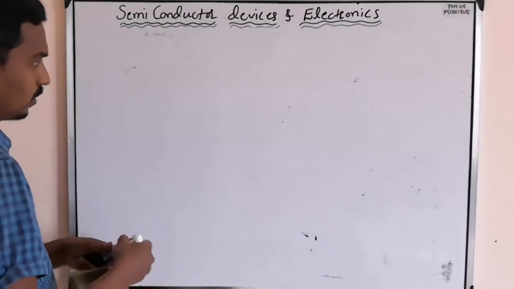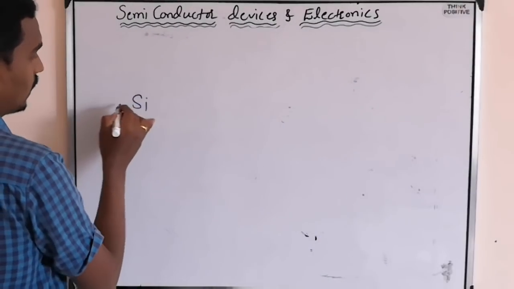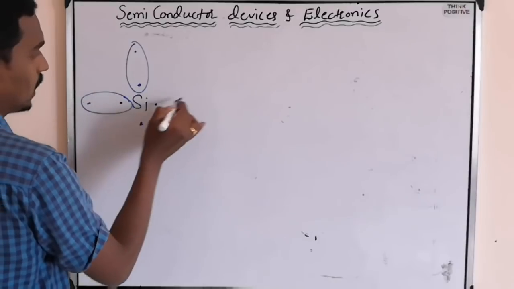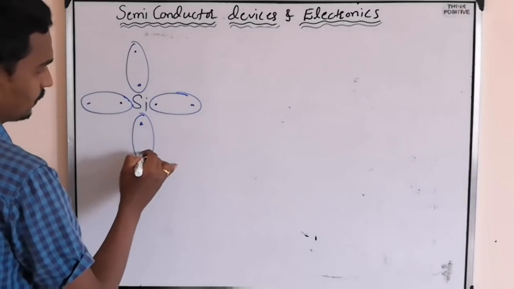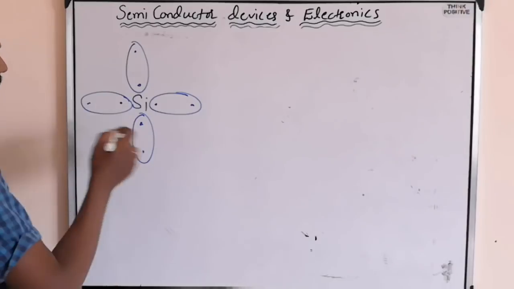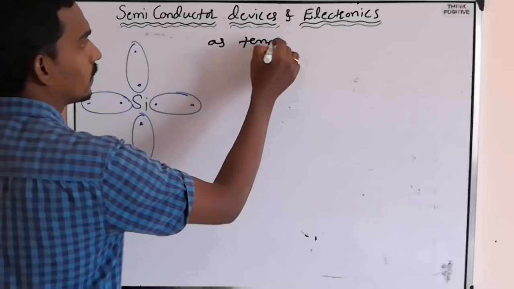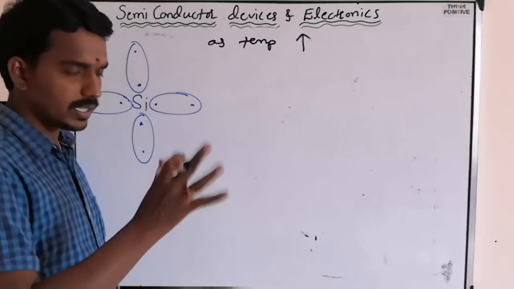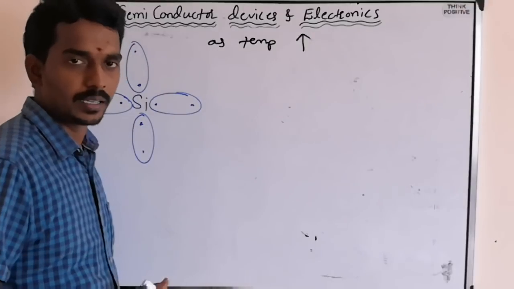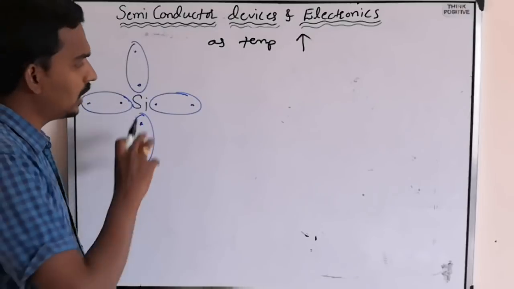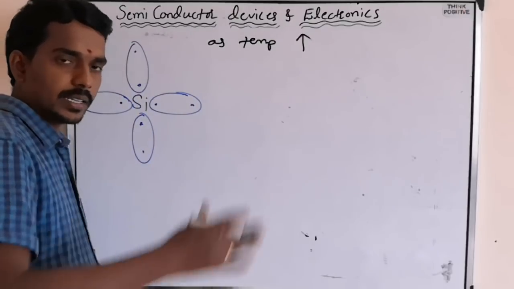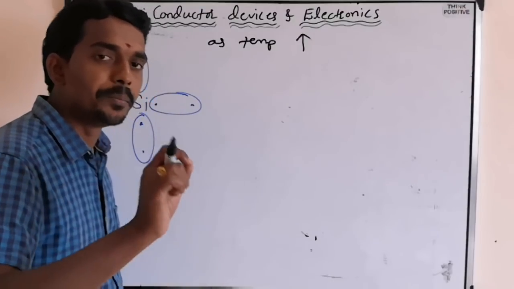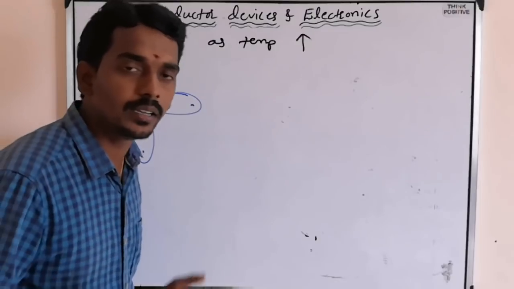See here. When you consider one silicon, it has 4 electrons, and it is forming bonds with 4 more silicon atoms by sharing electrons. Now as temperature increases, there are many silicon atoms because it is a solid, a sum of millions of atoms. When you consider one such silicon, as temperature is rising, one of the covalent bonds may break. How many? I don't know.